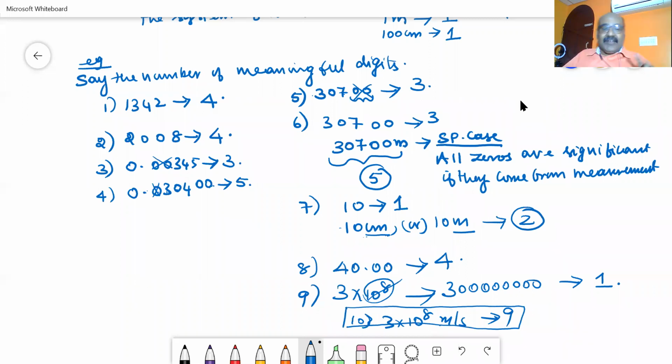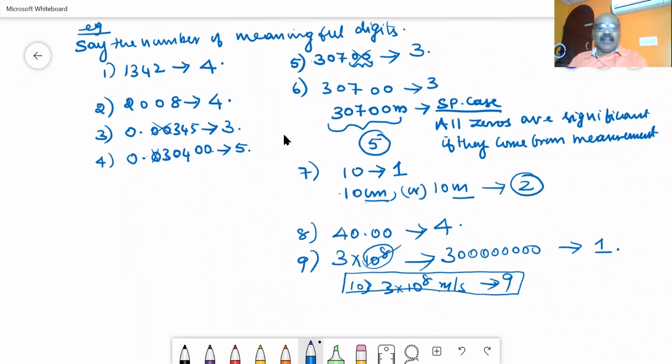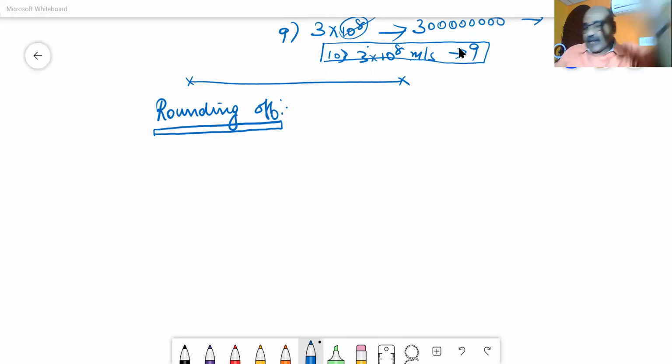This we are taking as the significant figures in a given number. This is what you can expect as a one-word question or a two-mark question by giving some problems to get the answer, or it may be asked as a 5-mark or a 3-mark question where the rules may be asked with examples. So we are going to study a concept called rounding off.